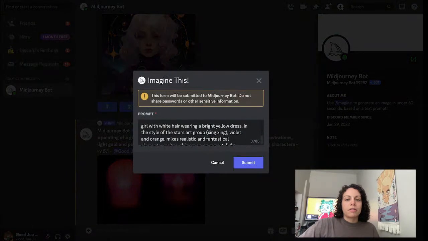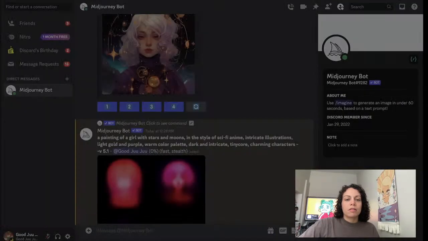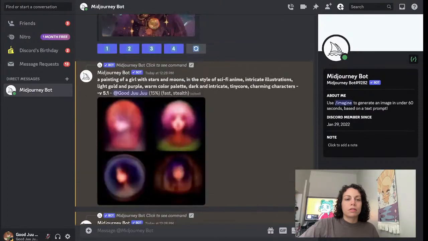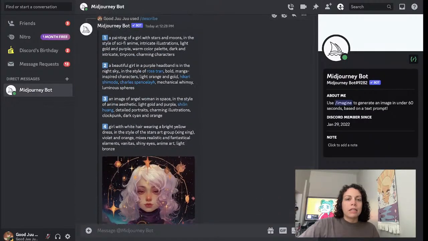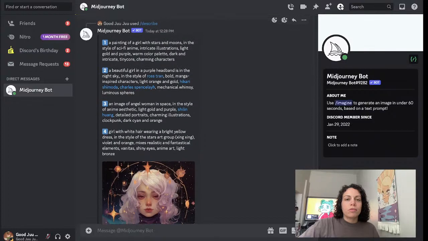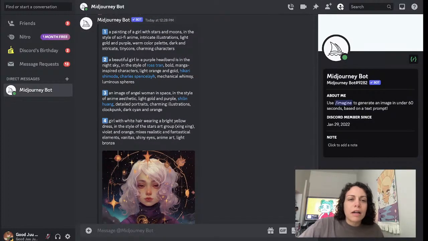All right, so start with the first one. Painting of a girl with stars and moons in the style of sci-fi anime. Oh, cool. Sci-fi anime. Probably would never combine these words together, but now I'm going to start.